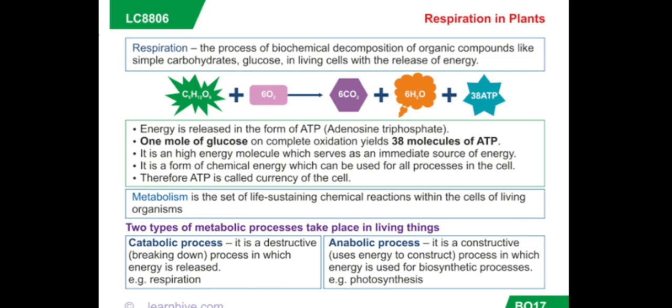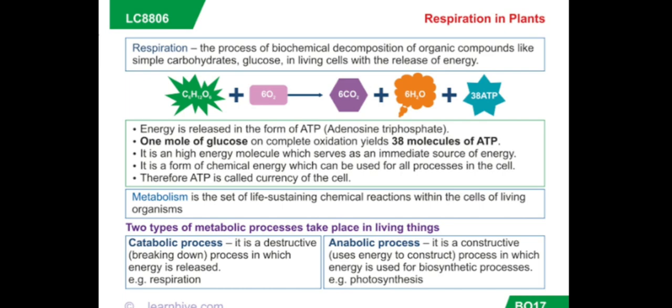Respiration is the process of biochemical decomposition of organic compounds like simple carbohydrates, glucose, in living cells with the release of energy. This is the general reaction of respiration. Energy is released in the form of ATP, that is adenosine triphosphate. One mole of glucose on complete oxidation yields 38 molecules of ATP.